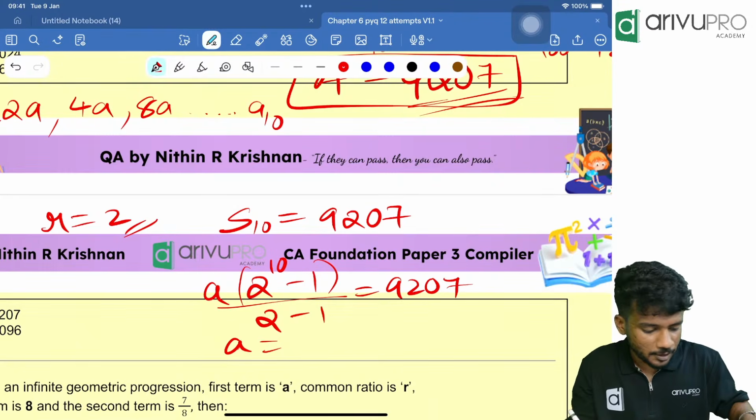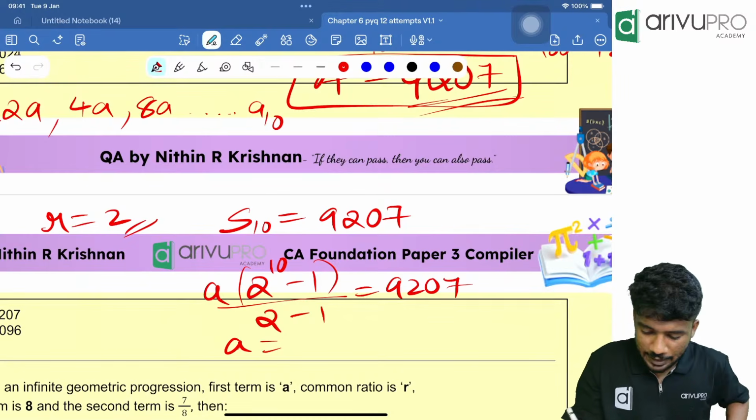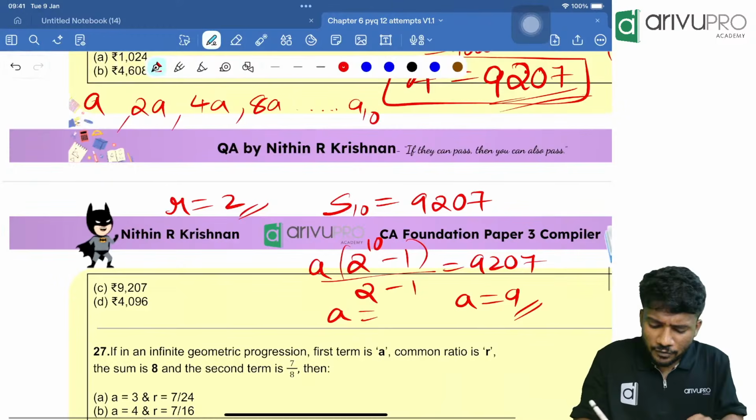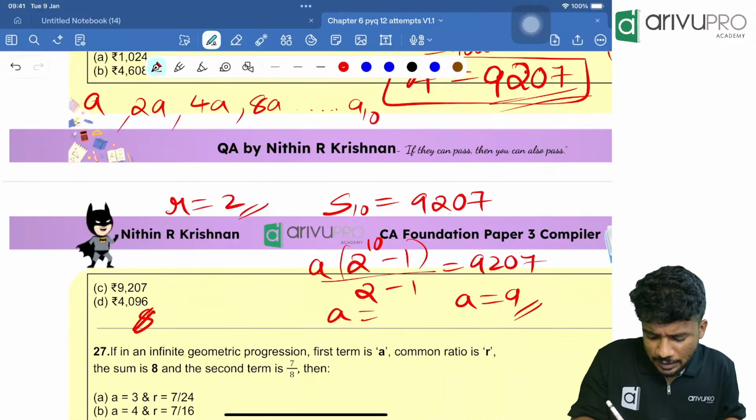Then divide, equal to multiplied with 9207, which is 9. A is equal to 9. Everyone got the A value? Okay, now can you find the 10th term? A10 is equal to